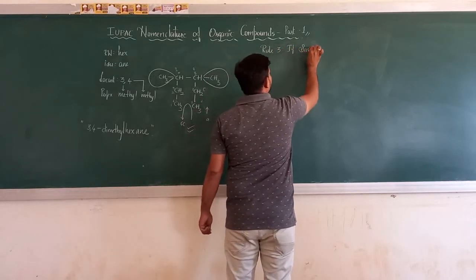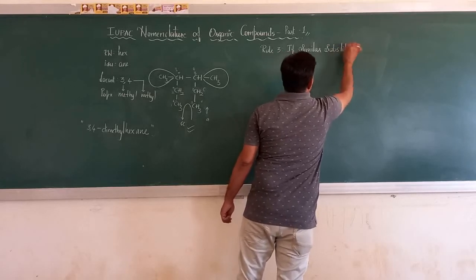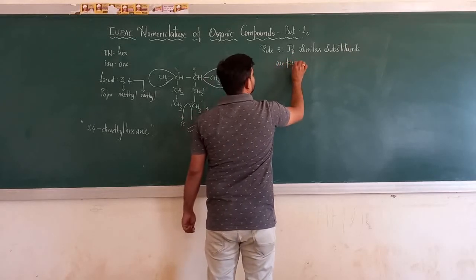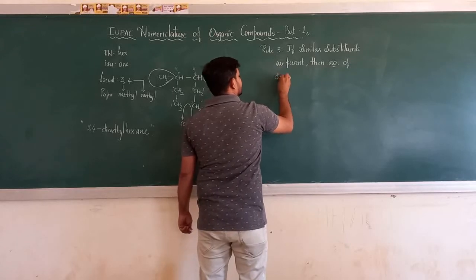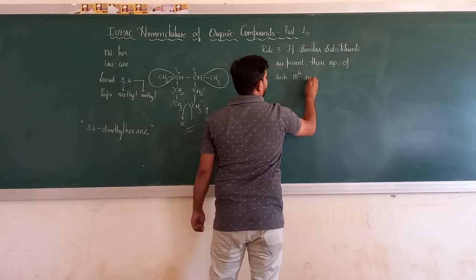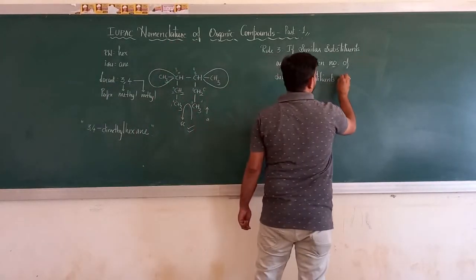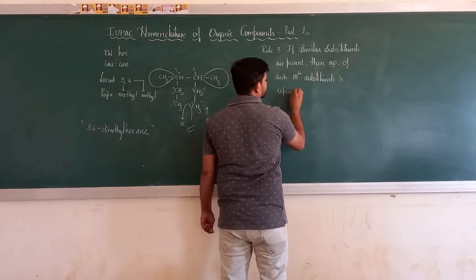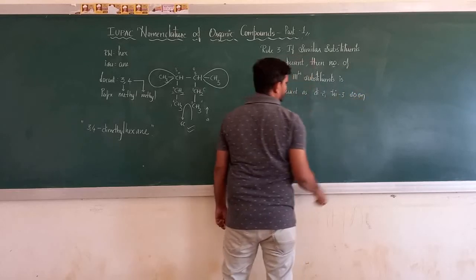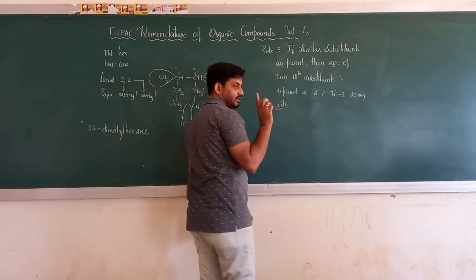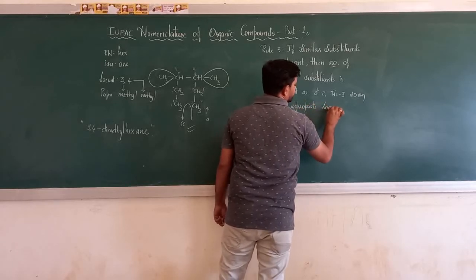If similar substituents are present, then the number of such similar substituents is represented as di for 2, tri for 3, and so on, with, this is very important, with appropriate locant.